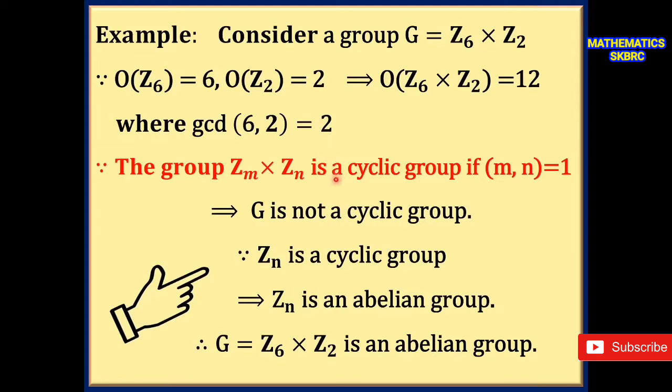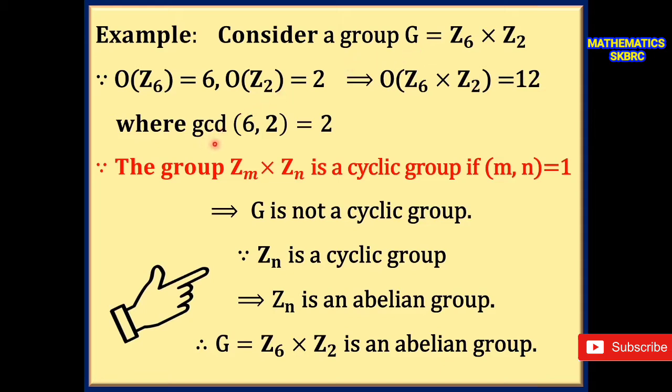Give an example of an abelian group which is not cyclic. Example: consider the group G equal to Z6 cross Z2, where Z6 is a group with respect to addition modulo 6 and Z2 is a group with respect to addition modulo 2. Since the group Z6 has 6 elements and the group Z2 has 2 elements, that is, order of Z6 equal to 6 and order of Z2 equal to 2, the order of its cross product Z6 cross Z2 is equal to 6 times 2, which is 12. That is, order of G is equal to 12.